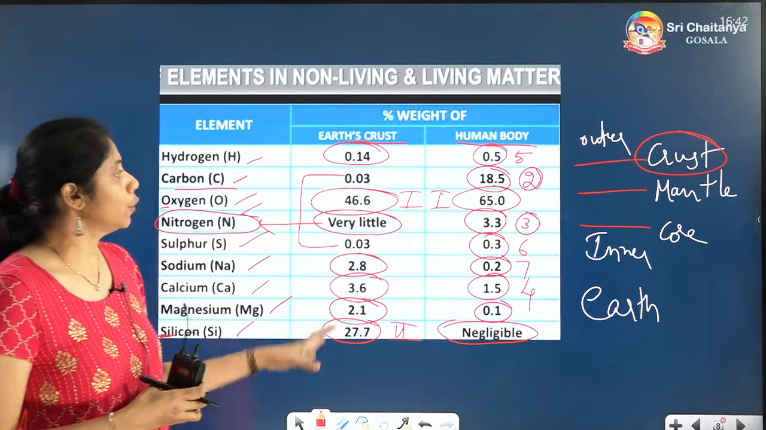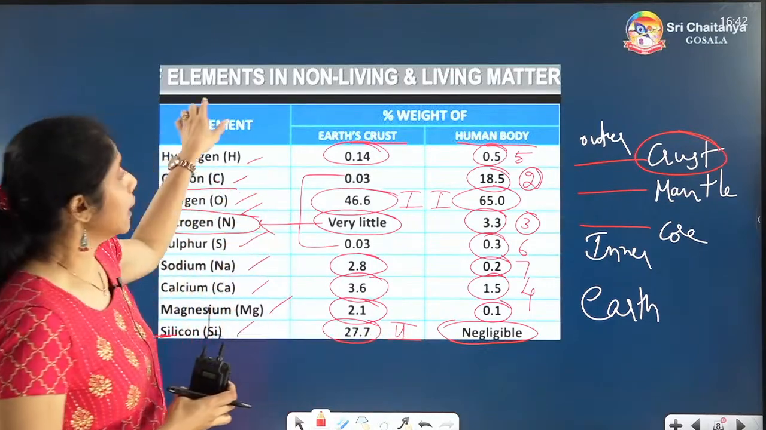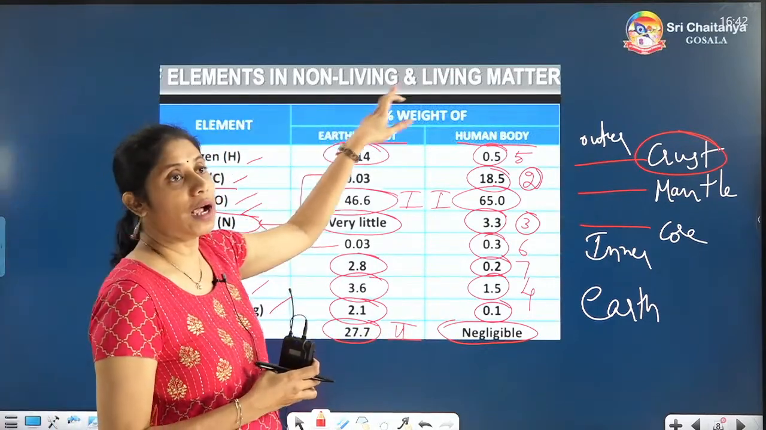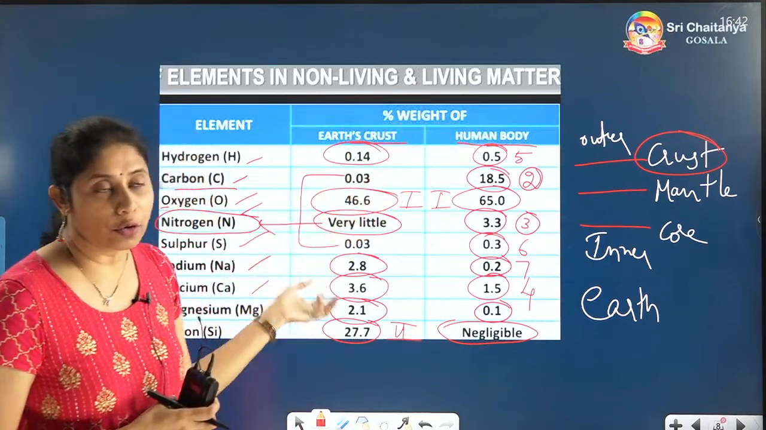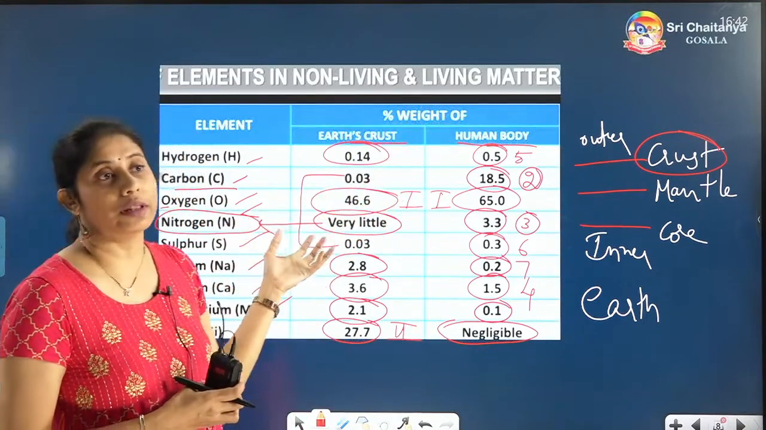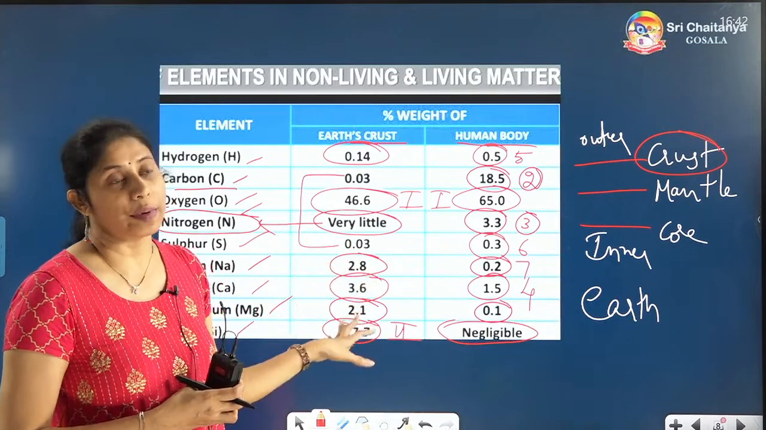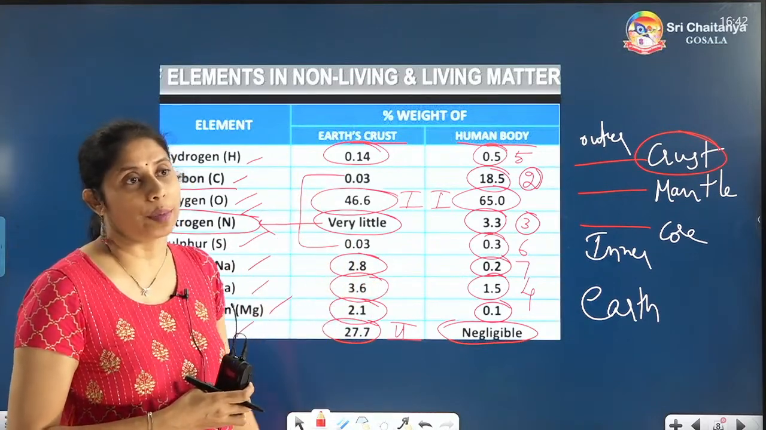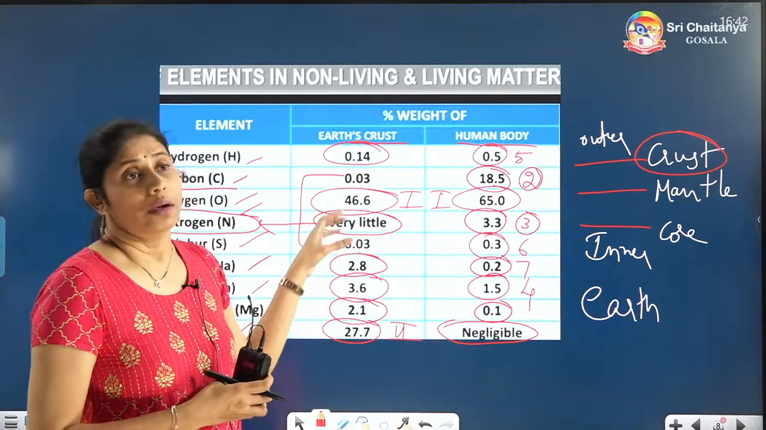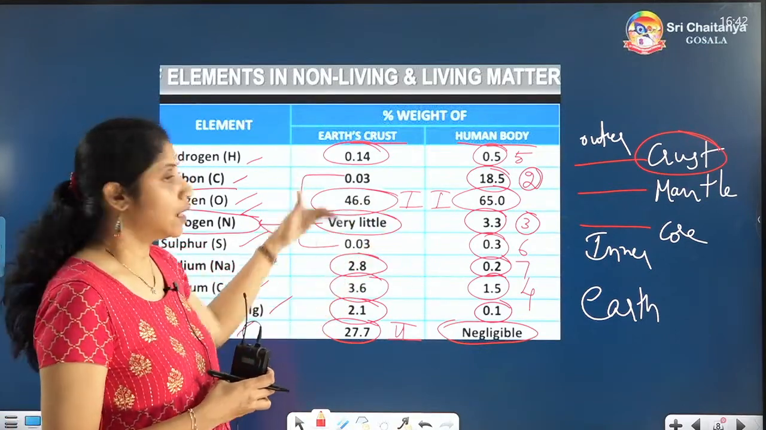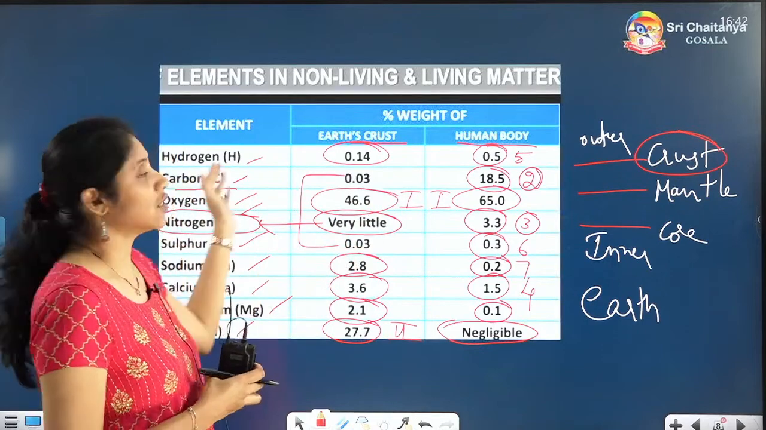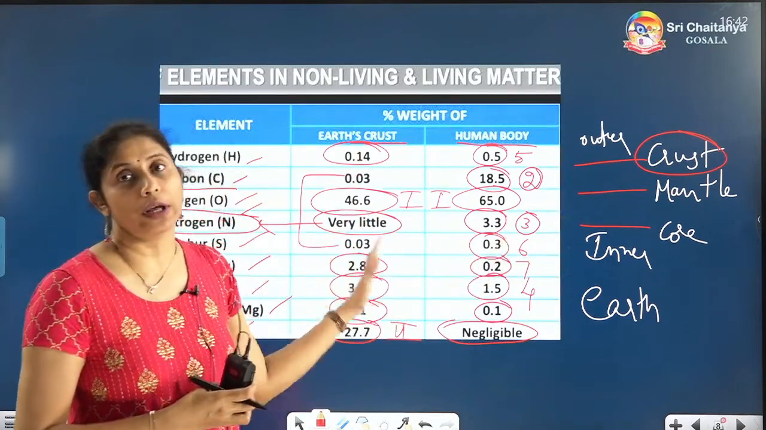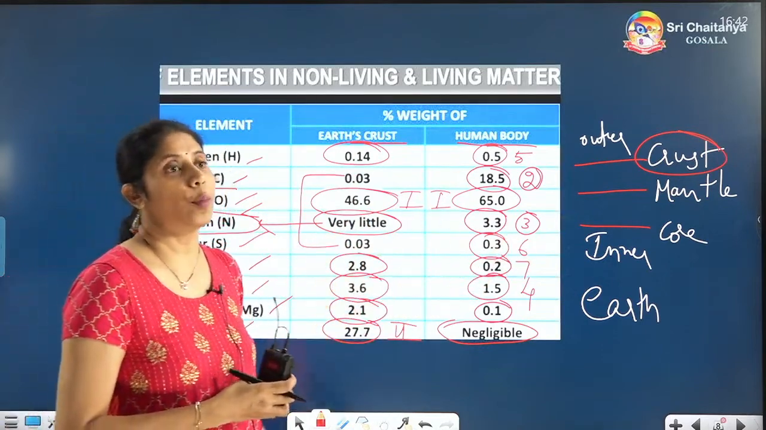I hope all of you can understand that the elements which are present in the non-living and living matter are present in the living matter also, and in the non-living things also. Non-living things are also made up of these materials, generally the minerals. So these minerals you have to learn in ascending order, descending order, and the comparison between the Earth's crust and human body as well. Okay, I hope all of you understood.